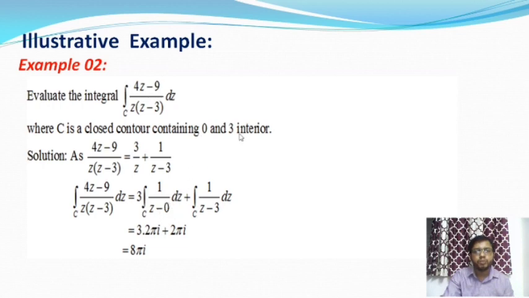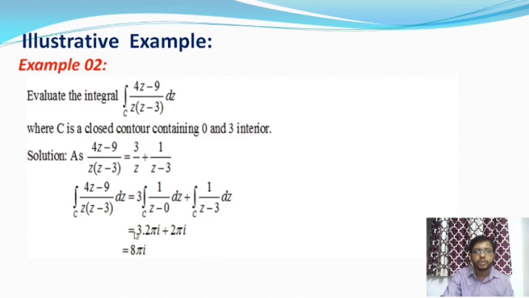Here the two points 0 and 3 are interior points, so this integral value is not 0. The function is not analytic: 1 by (z minus 0), that is 1 by z, is not analytic, since at the point z equal to 0 this function is undefined. Zero lies inside the curve, so from the second consequence of Cauchy's theorem, this integral value is 2 pi i.